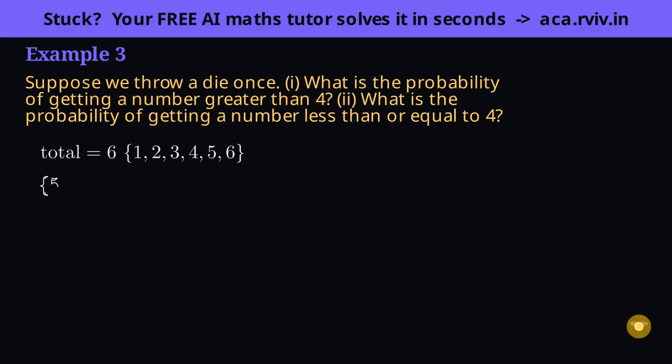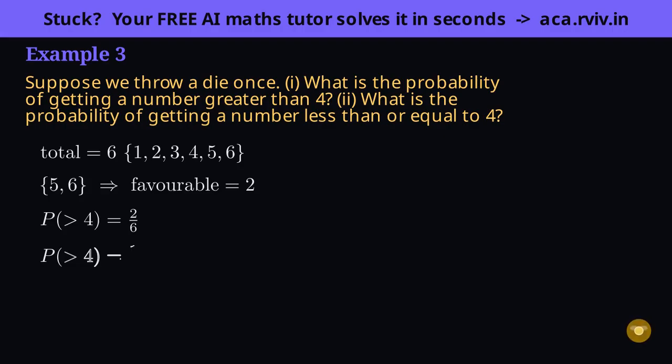Part 1 wants greater than 4. Here's where students slip. Greater than 4 does not include 4 itself, it means strictly bigger. So only 5 and 6 qualify as favorable faces. Favorable over total gives 2 out of 6. We always tidy fractions to lowest terms. 2 and 6 share a factor of 2, so divide both by 2, and 2/6 becomes 1/3.